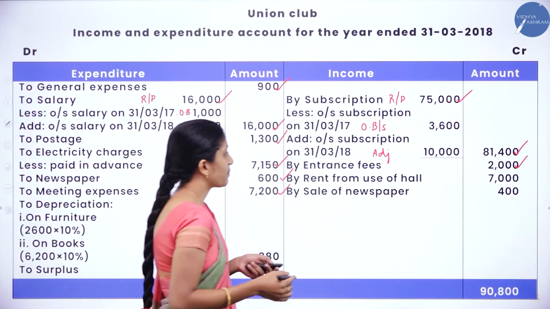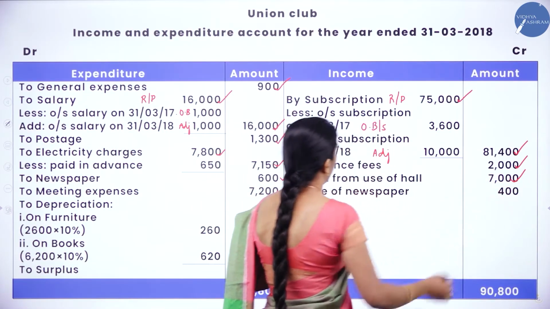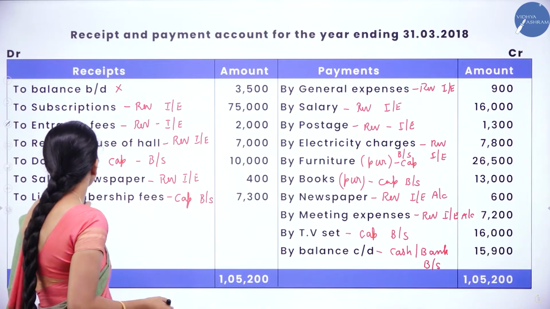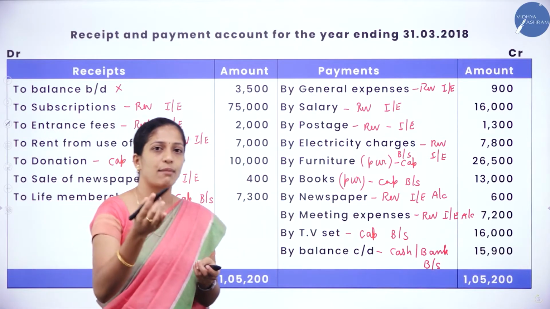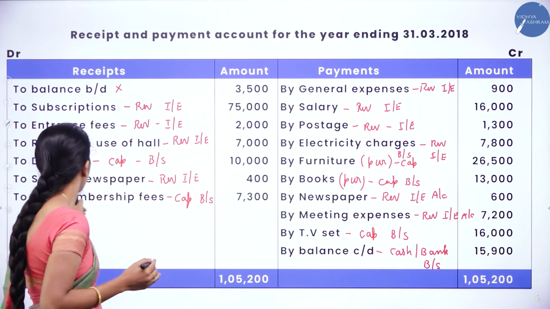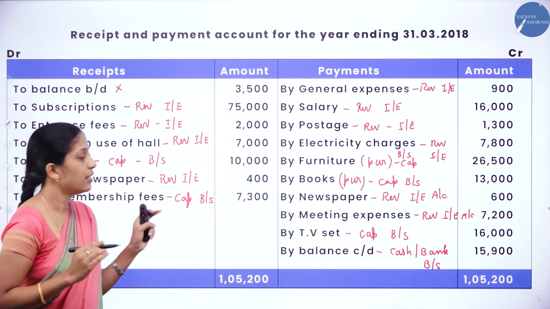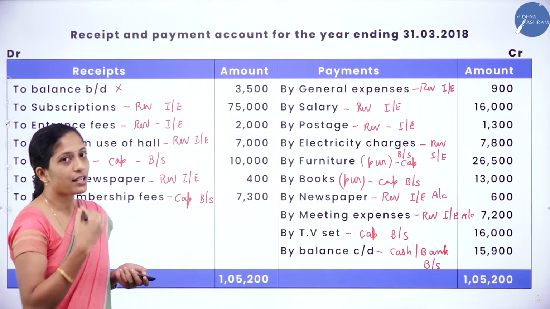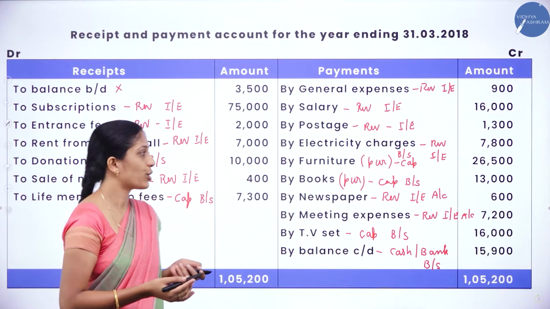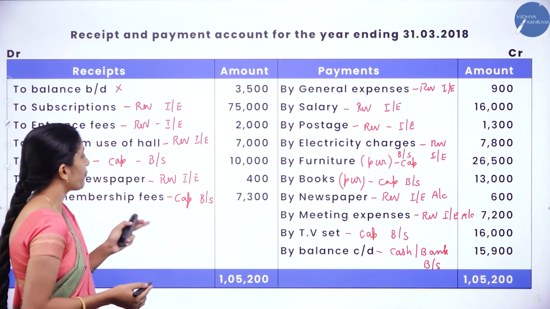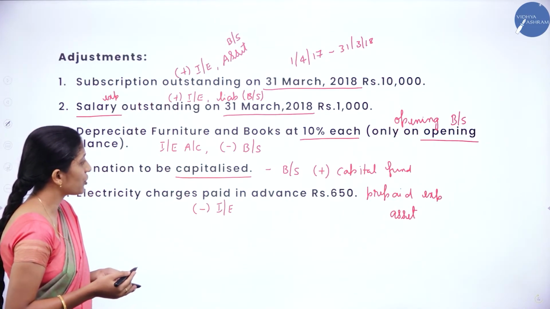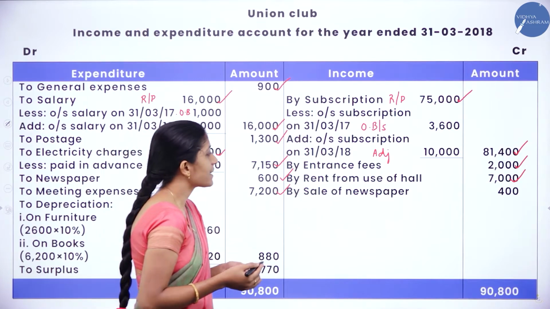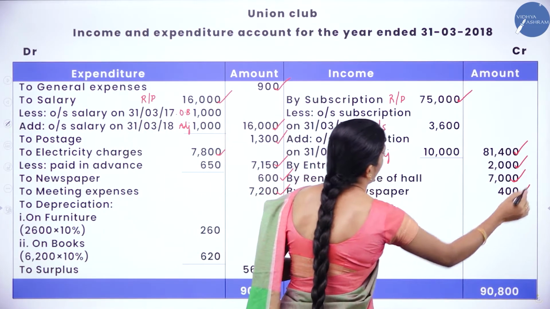So we will record it as by rent from use of hall. Next is donation. They have clearly mentioned that it is a capital item, so it comes under the balance sheet. And the next one is sale of newspaper. It is a revenue item, there is no adjustment relating to newspaper, so it comes under the income and expenditure account. So by sale of newspaper 400.